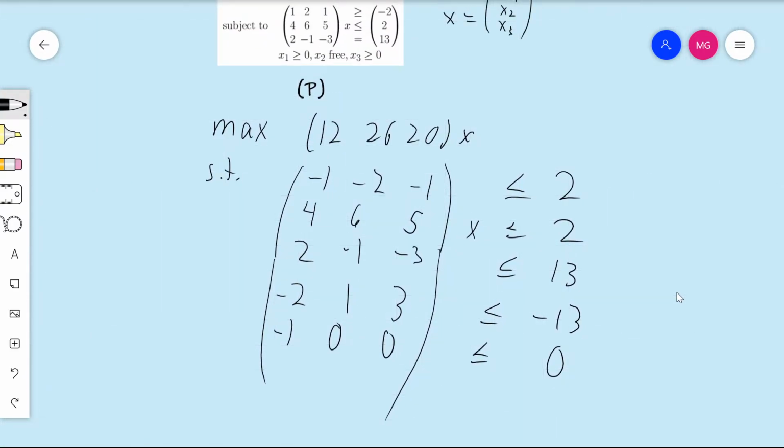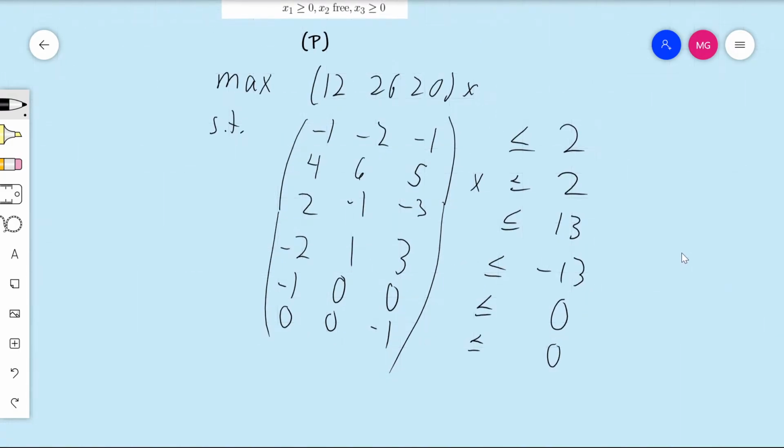And then finally, the same thing has to happen. So we'll have 0, 0, minus 1 times x is less than or equal to 0. That accounts for x3 being non-negative. So this is all of the constraints, and now we can write that x1, x2, and x3 are all free, or in other words, the vector x is free.